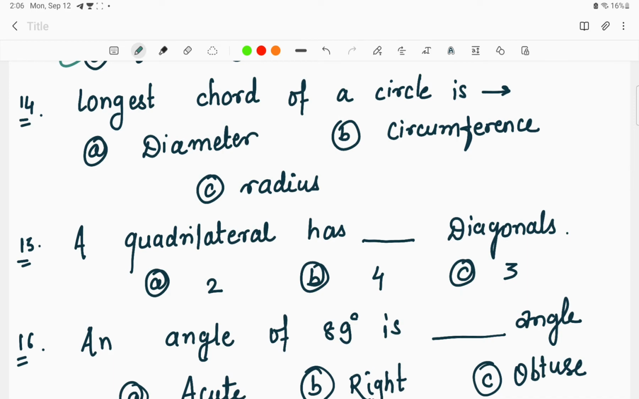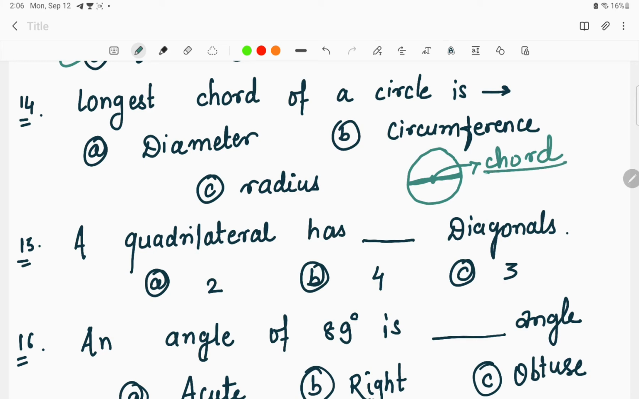Now the chord is something, if we go for the question, that is the longest chord. For example, I am drawing a circle. In the circle I am drawing such a line. So this line represents a chord. This is nothing but a chord.